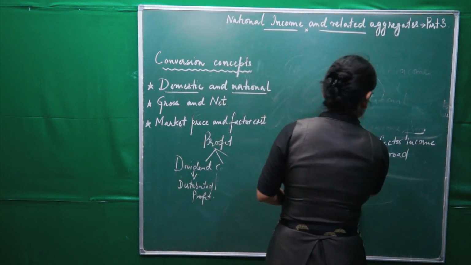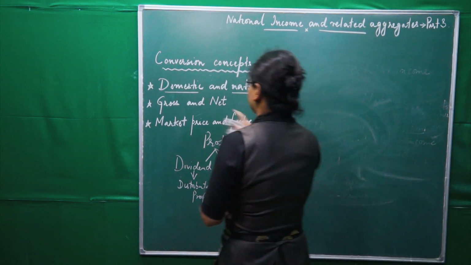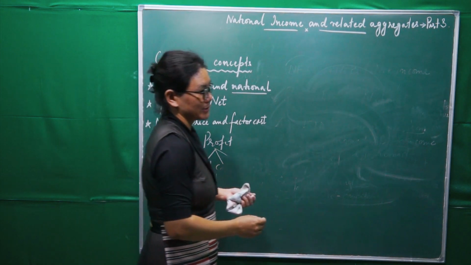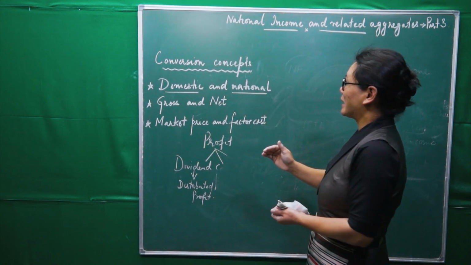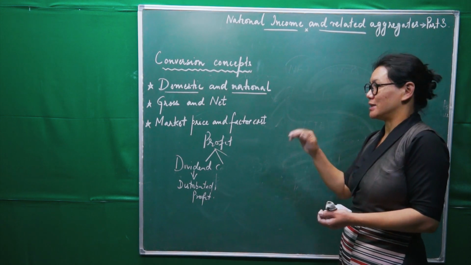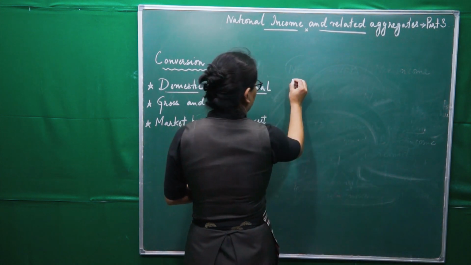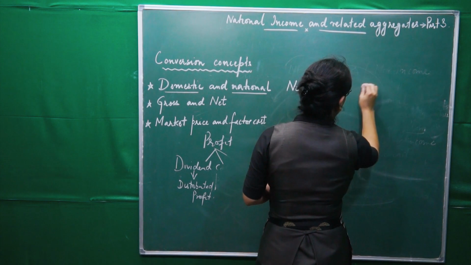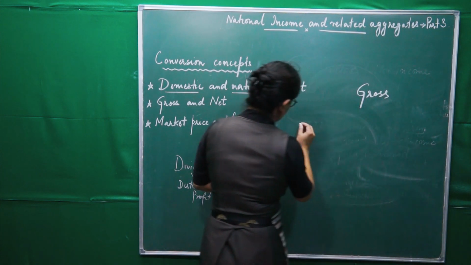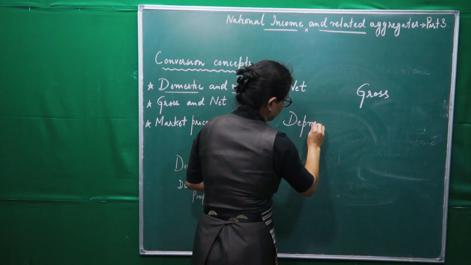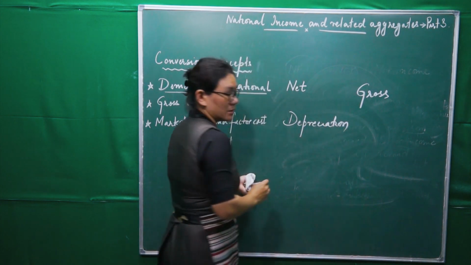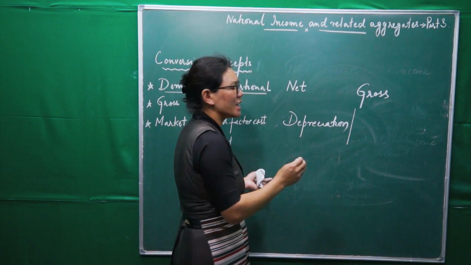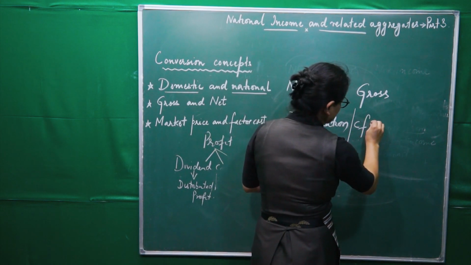We are done with the first conversion concept, that is domestic and national. Next one is gross and net. Now what do we have to do to convert gross into net as well as net into gross? For this, we have a term which is called depreciation, or in other words, CFC.